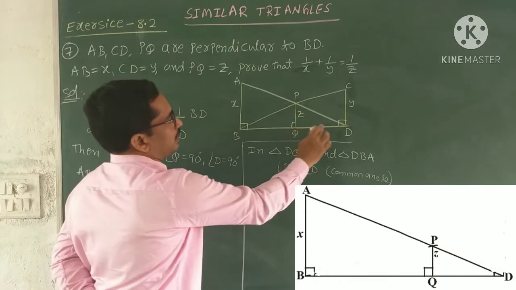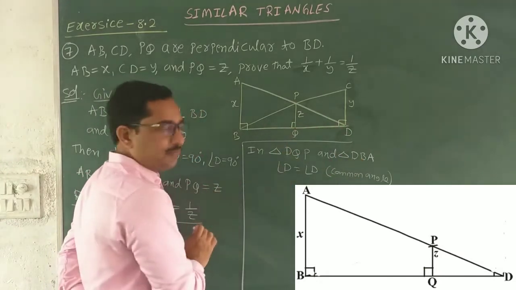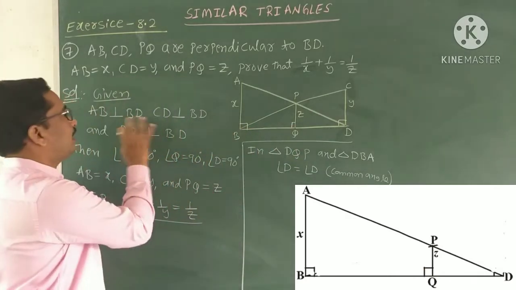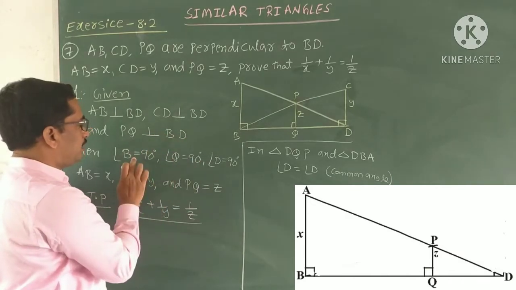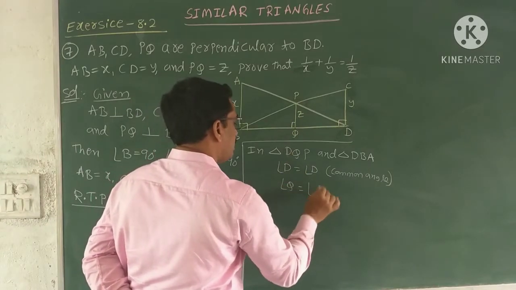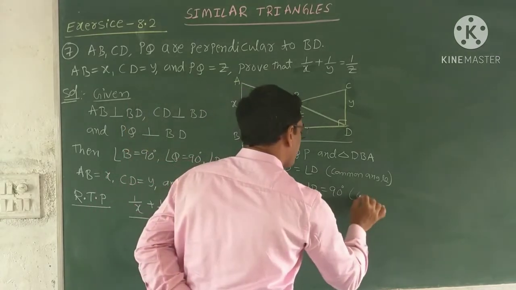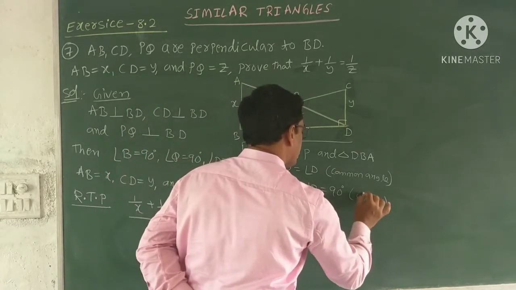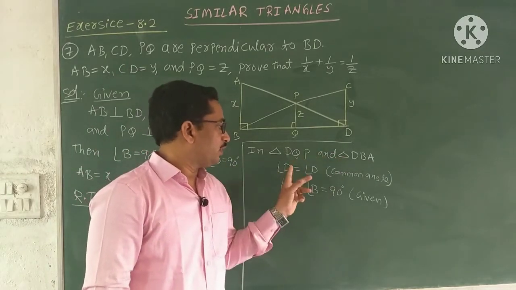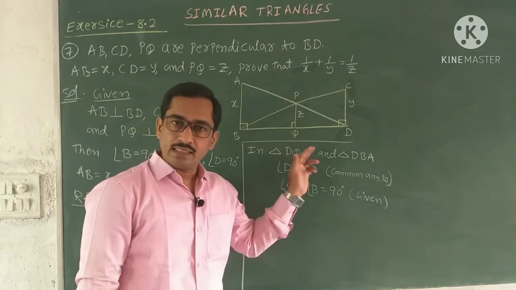And angle at Q and angle at B. Angle at Q and angle at B are 90 degrees, because these are perpendicular to BD. So angle Q equal to angle B equal to 90 degrees. It is given in the question itself. Now these two angles are equal. Means in the given triangles, two angles are equal. Then from AA similarity, the two triangles are similar.